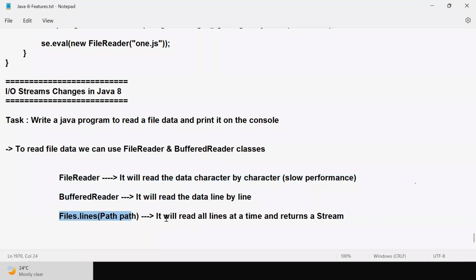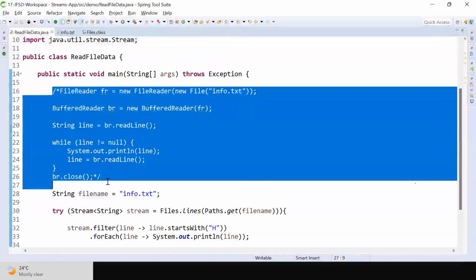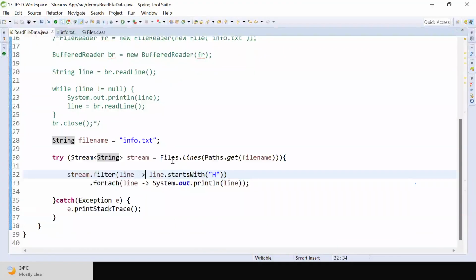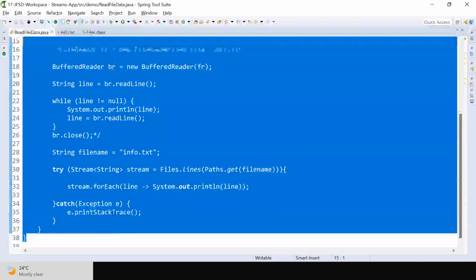Files.lines(path) will read all the lines at a time and return them as a stream. I hope you understand the purpose of lines and why we are going for lines. This is the BufferedReader logic and this is the Files.lines logic. Here I'm using Files.lines and giving the path of the file by using Paths.get. Then it takes all the lines of the file, returning a stream. Then filter: I'm filtering the data. If you want, you can filter the data, otherwise you can directly print it. Stream.forEach: I'm printing each line which is available in the file.